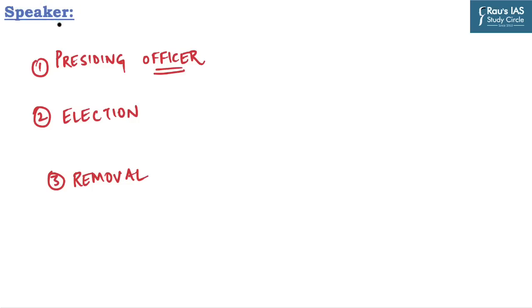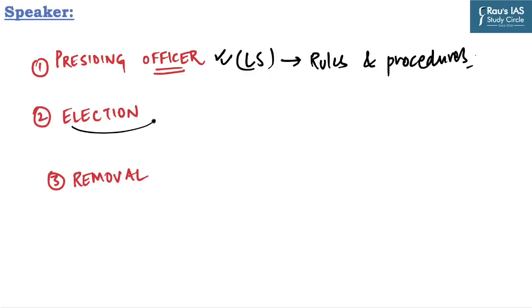Let us first discuss who the speaker is, how he gets elected and what the procedure of removal of the speaker is. The speaker is the presiding officer of Lok Sabha and he presides over the meetings of Lok Sabha to ensure that the proceedings are conducted in accordance with the rules and procedures. He is elected from amongst the members of Lok Sabha soon after the first meeting of the newly elected Lok Sabha, and the date of election is fixed by the president.